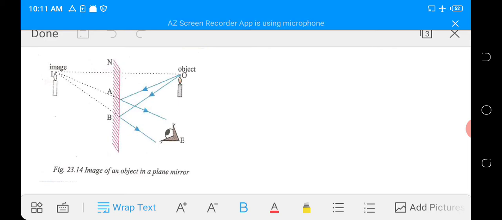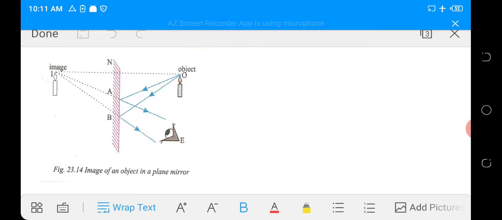Also, a ray which is normal to the mirror, on striking that mirror, is going to be reflected back along that path to the object. And when it is produced behind the mirror, it is going to intersect the other two rays at the same point I, such that the distances ON and IN will be equal to each other.